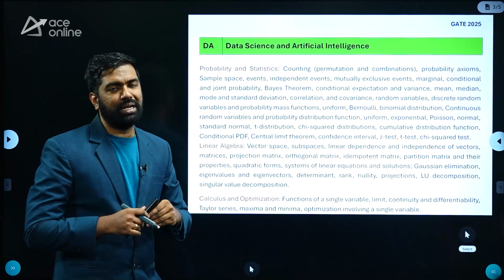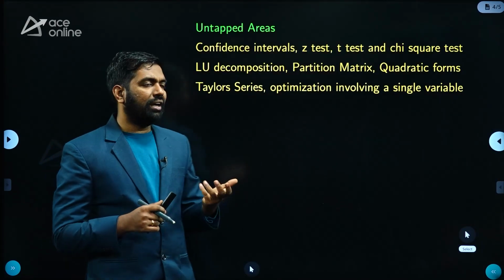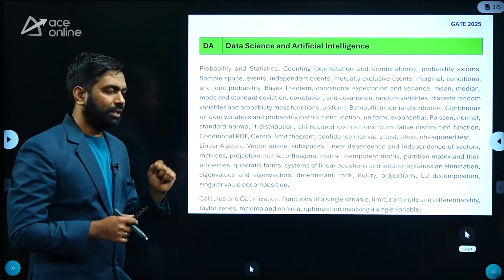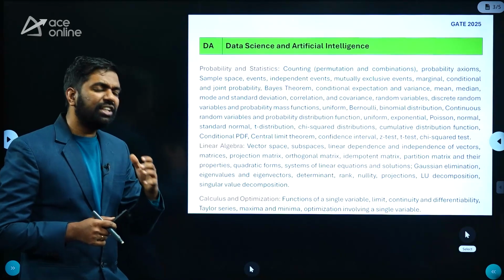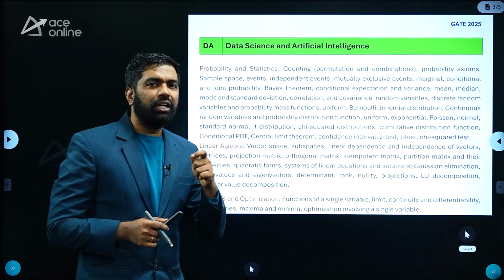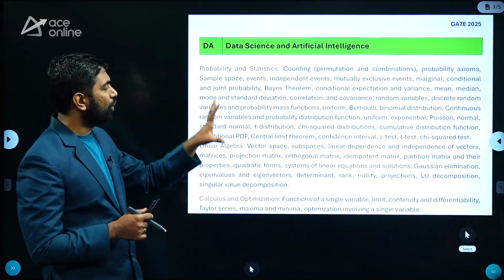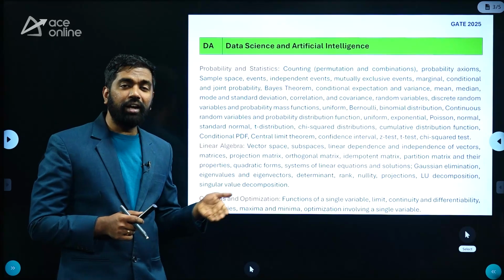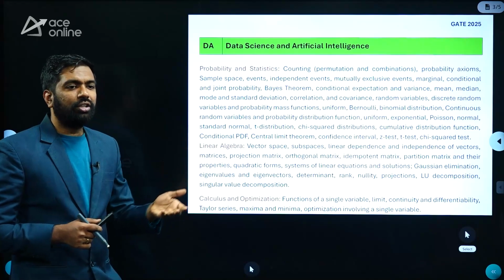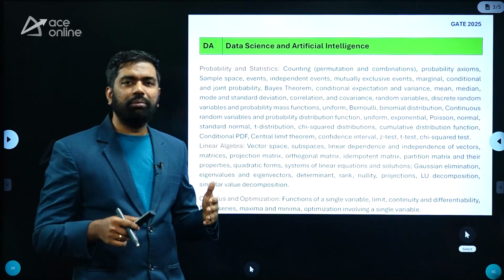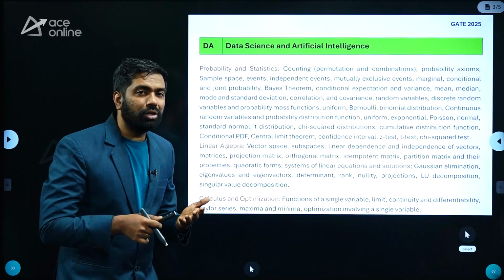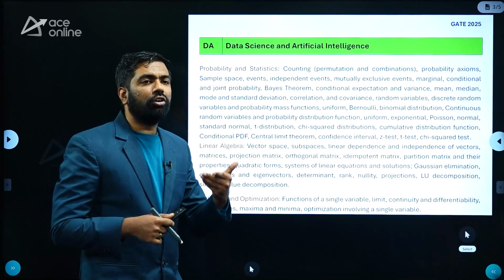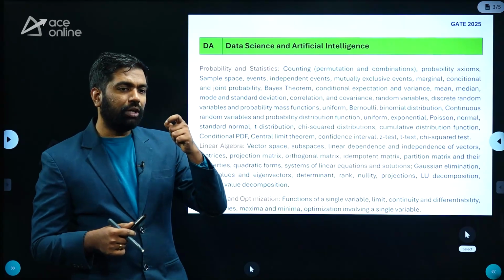Now, I also want to address one more thing. What's the best resource to prepare all these topics? ACE Engineering Academy has come up with a textbook which covers all these concepts. All these concepts are properly explained. There are plenty of solved and unsolved problems. For solved problems, you will see the solution right below the question. For unsolved problems also, we have provided the solutions at the back. So this contains a lot of solutions for your practice. This is one of the best resources.